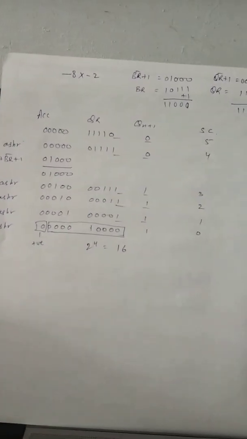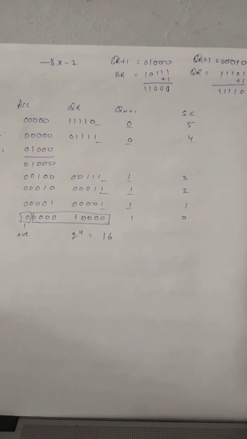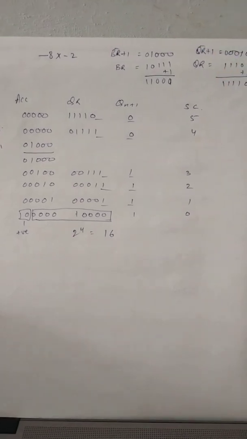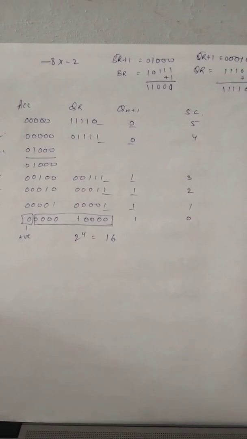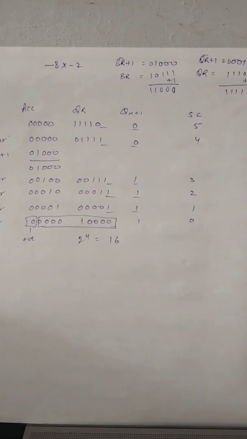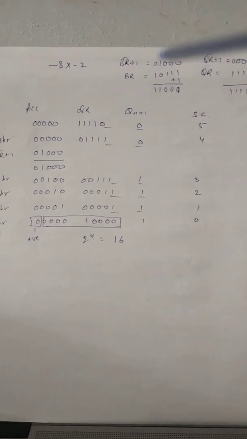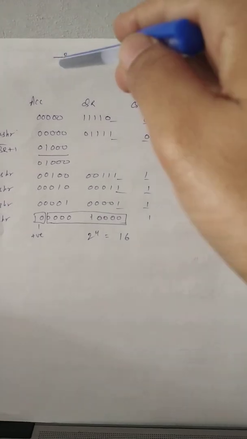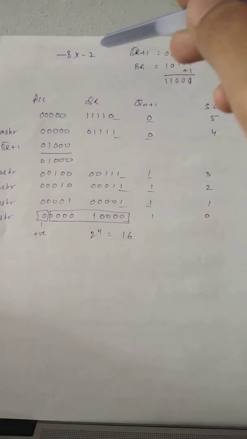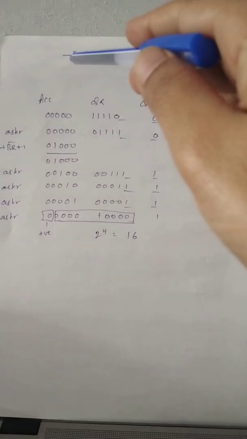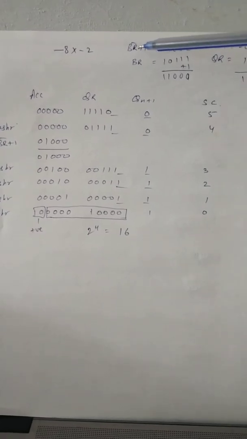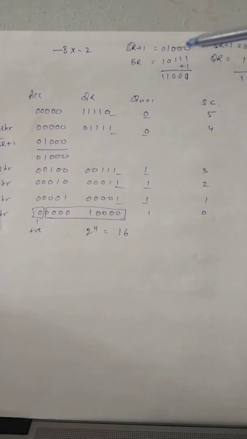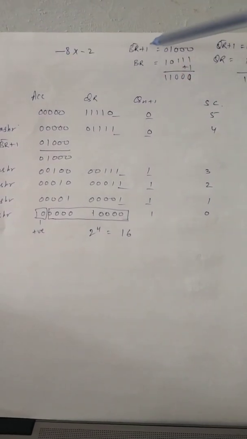Another example is if you have both operands as negative. As I told you, if you have an operand which is negative, that means it is available in 2's complement form. Now again, the first will be multiplicand, the second will be multiplier. Multiplicand means BR, and multiplier means QR. If you have a negative sign, that means you have the multiplicand's 2's complement. That means what is given is BR bar plus 1.